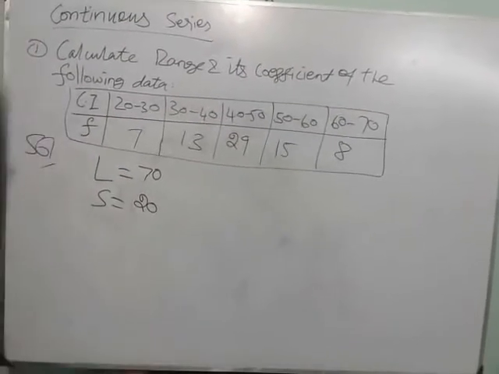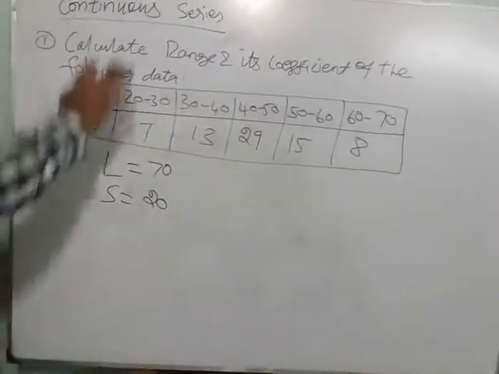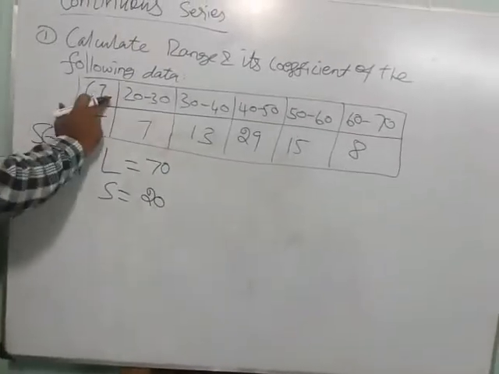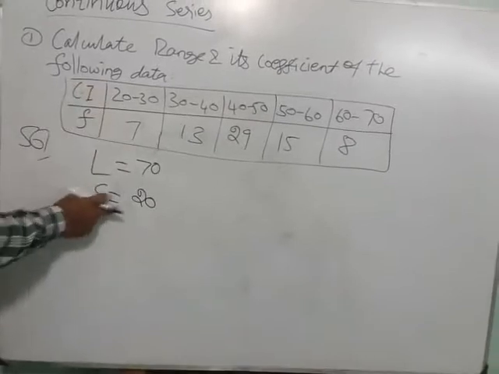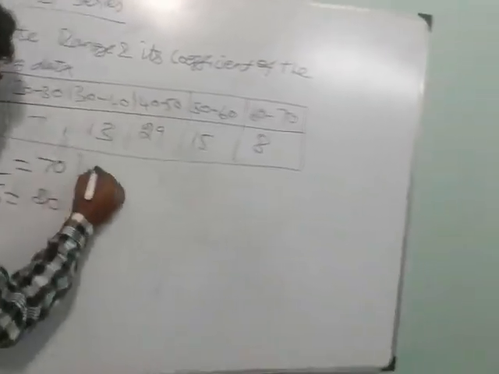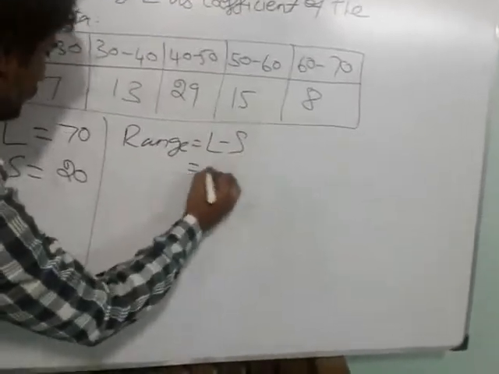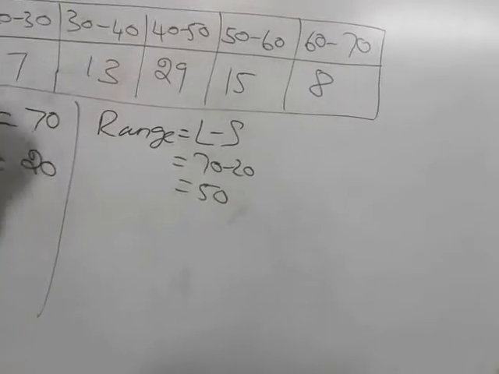See, in the discrete case also it is the same. In the x, which is biggest and which is the lower one, that is our L and S. Same way here, don't see the frequency. In the class interval, the last value is our L and the first starting value is our S. So you know the formula very well. Range equals nothing but L minus S. That is 70 minus 20, which is 50. This is your range answer.